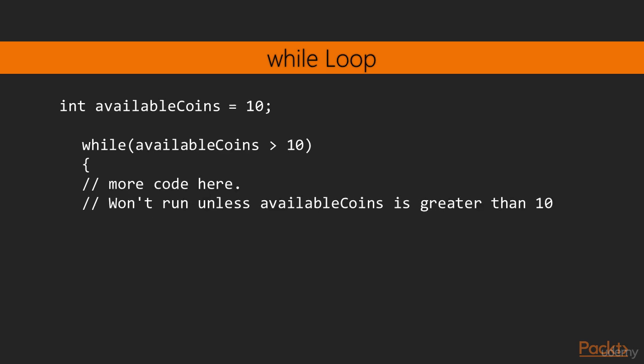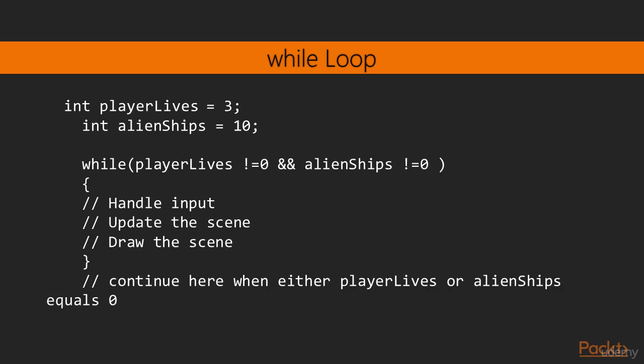Just like an if statement, it is possible that the while loop will not execute even once. Take a look at this. Moreover, there is no limit to the complexity of the expression or the amount of code that can go in the loop body. Consider this hypothetical variation of a game loop. This while loop would continue to execute until either player lives or alien ships was equal to 0. As soon as one of those conditions occurred, the expression would evaluate to false, and the program would continue to execute from the first line of code after the while loop.